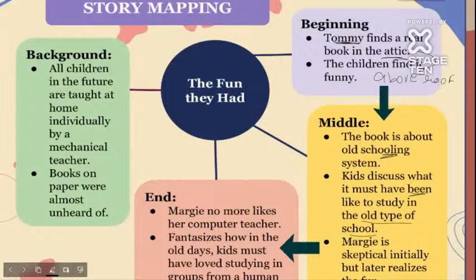Now Margie is skeptical initially but later realizes the fun. Basically, she is skeptical, as in she's a little bit puzzled: what is this book, or who writes about schools in a book? Because Margie usually hated school. Okay, but later she realizes how fun it was in the old days, right?